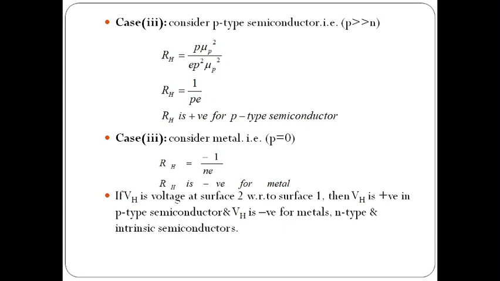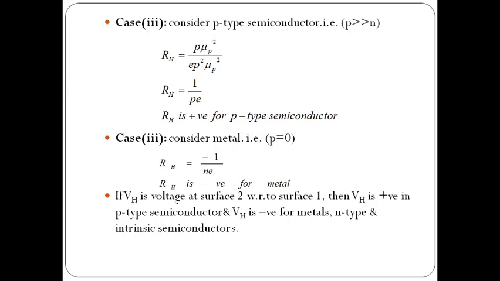In the P-type semiconductor, the majority of the carriers are holes. By neglecting the n term, RH can be written as p mu p square by E p square mu p square. So mu p square will be cancelled. Here RH equals to 1 by pe. So the RH value is positive for the P-type semiconductor. So intrinsic and n-type semiconductors have RH negative, and the P-type semiconductor has RH positive.